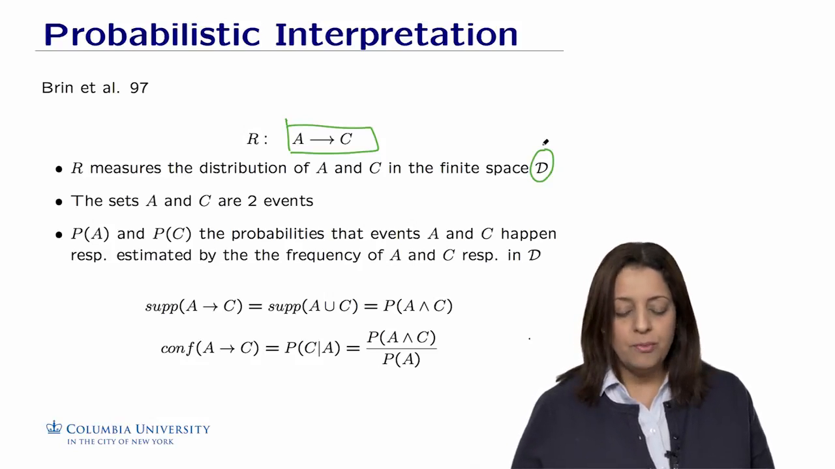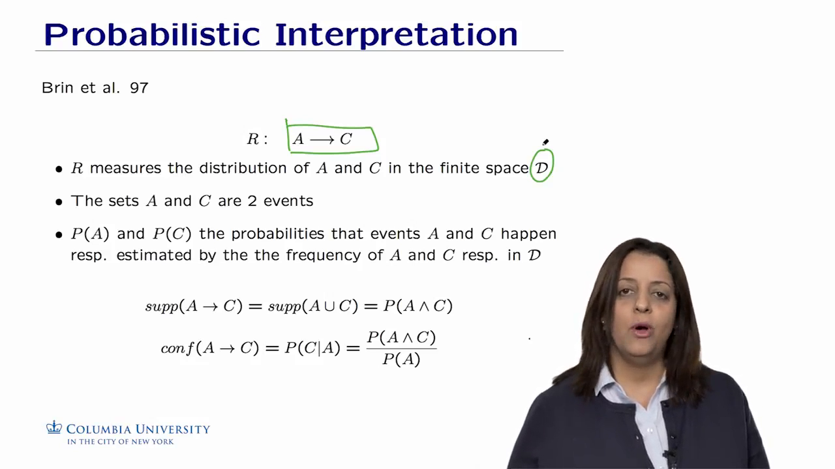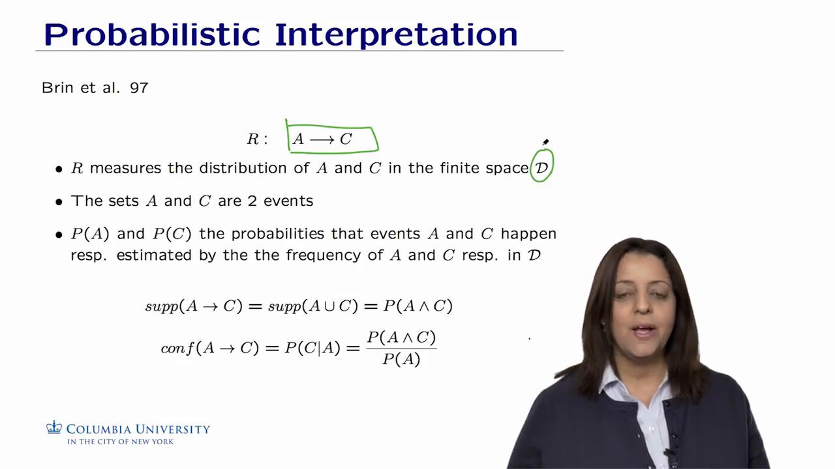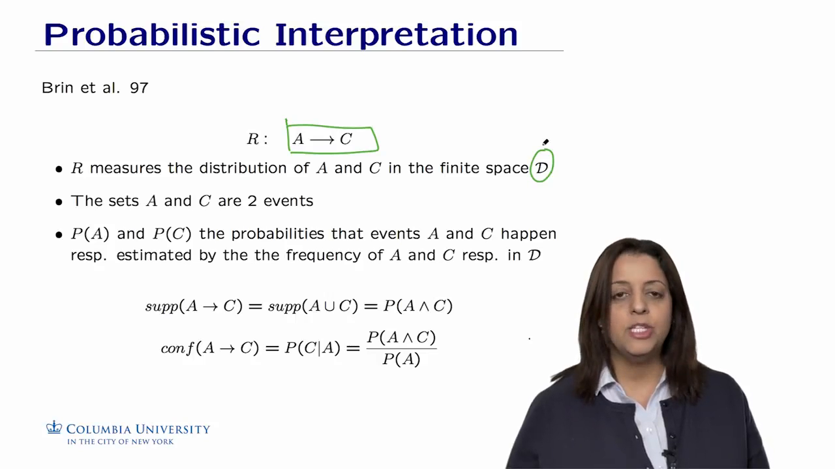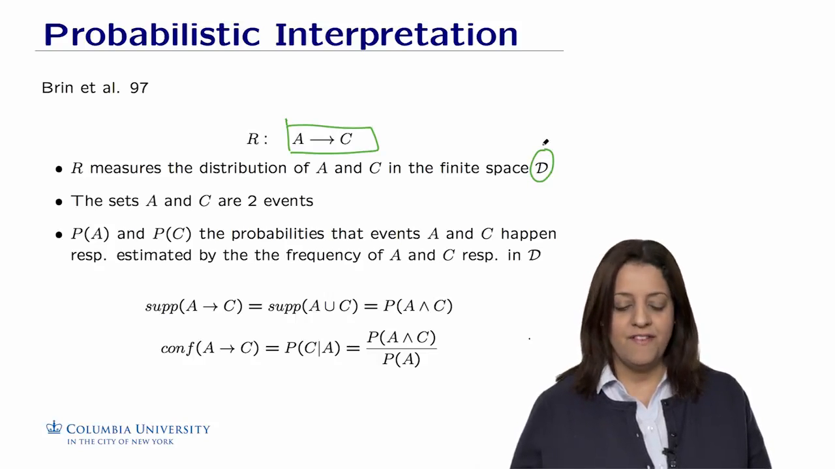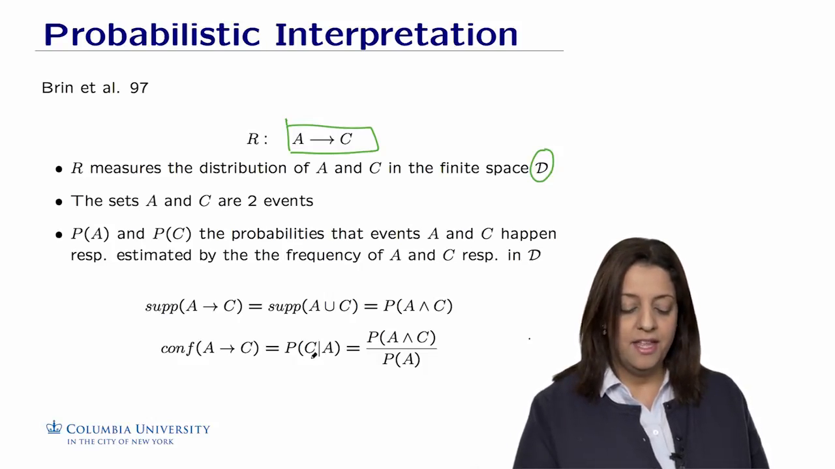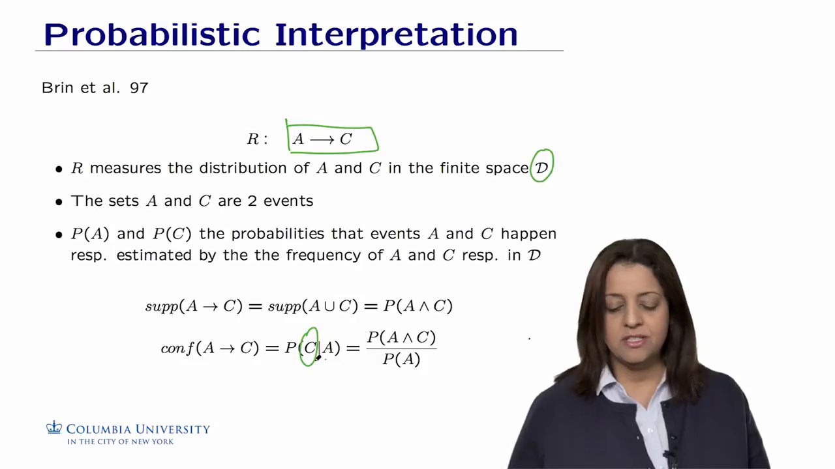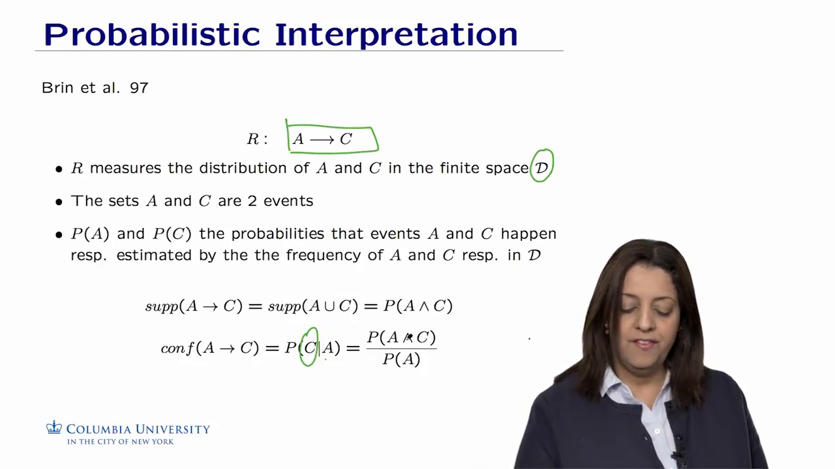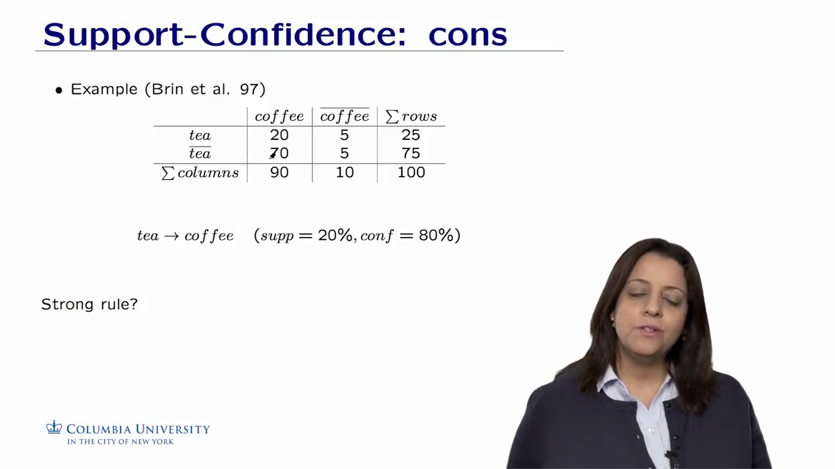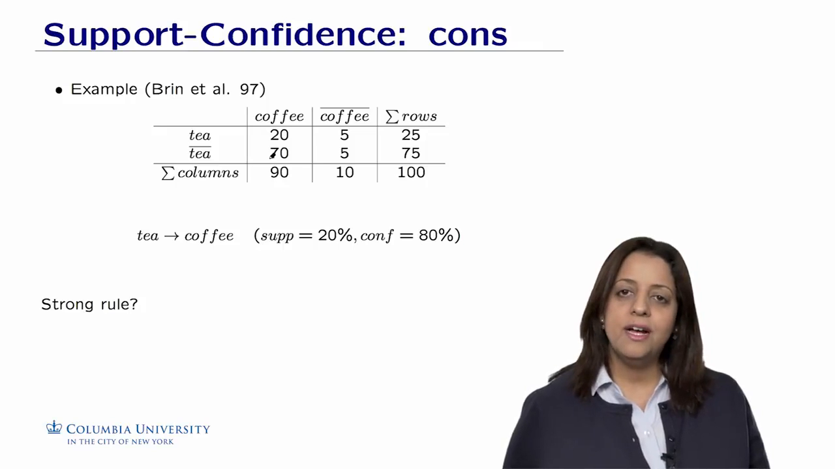In the probabilistic framework, we talk about the probability of observing the event A and observing the event C happening. Likewise, the confidence of A implies C is written as a probability of the events. In this case, the probability of observing the event C given that the event A happened, which is simply the conditional probability of C given A. So it's going to be the probability of A intersect C, or A and C, divided by the probability of A.